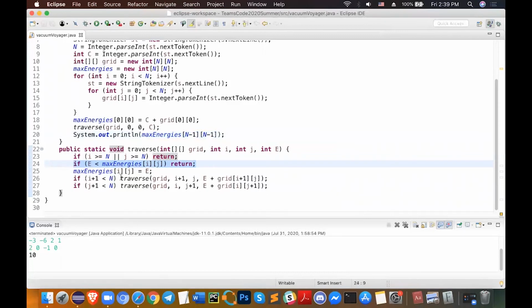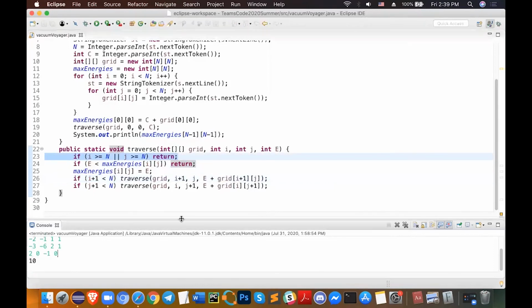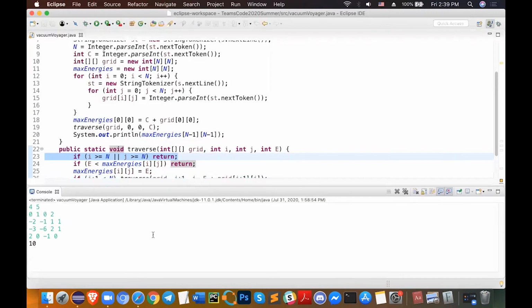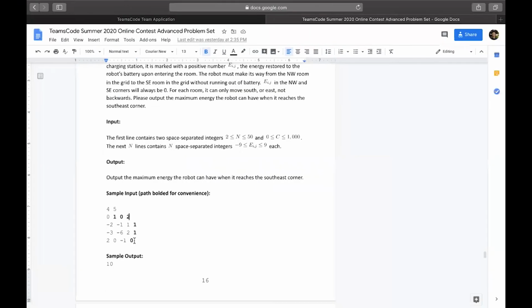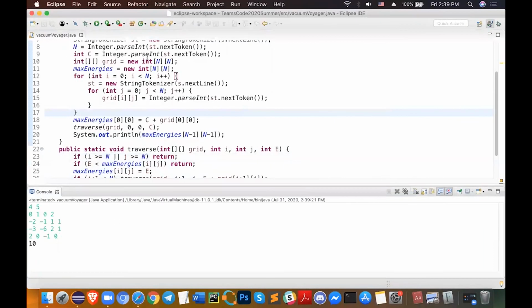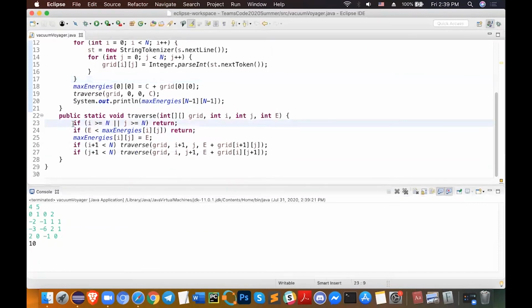Technically, you do not need this if statement if you're going to check in the beginning, if you're already doing this. Or if you already have this, you can technically get rid of the 23rd line and it'll run the same. I can just show briefly that the result would be the same. So let's run this code, copying the input. And as you can see, it returns 10. Now, if we comment out this line, like so, let me save.